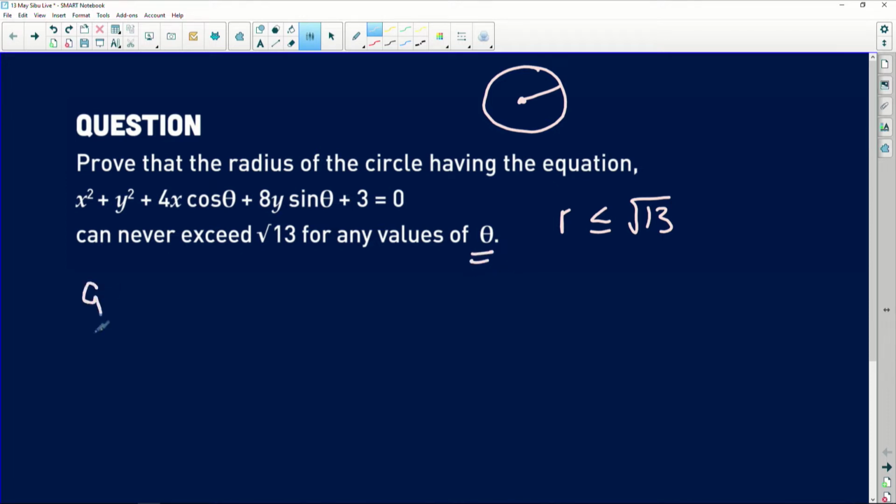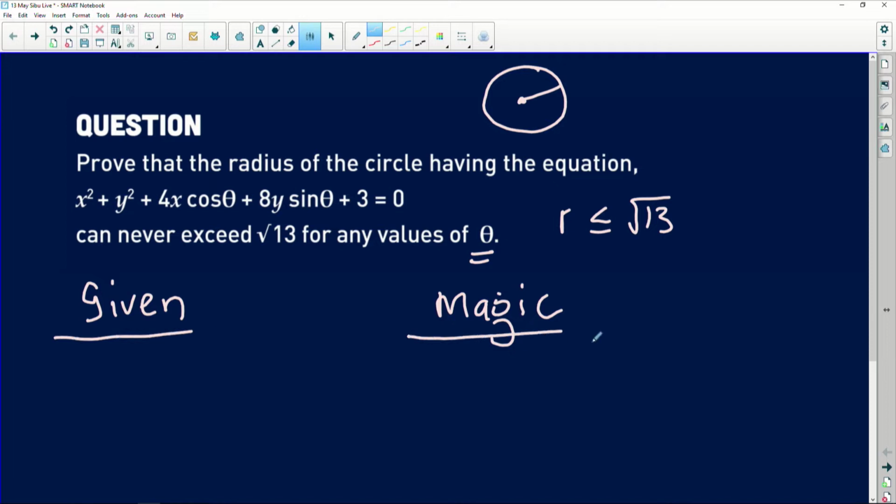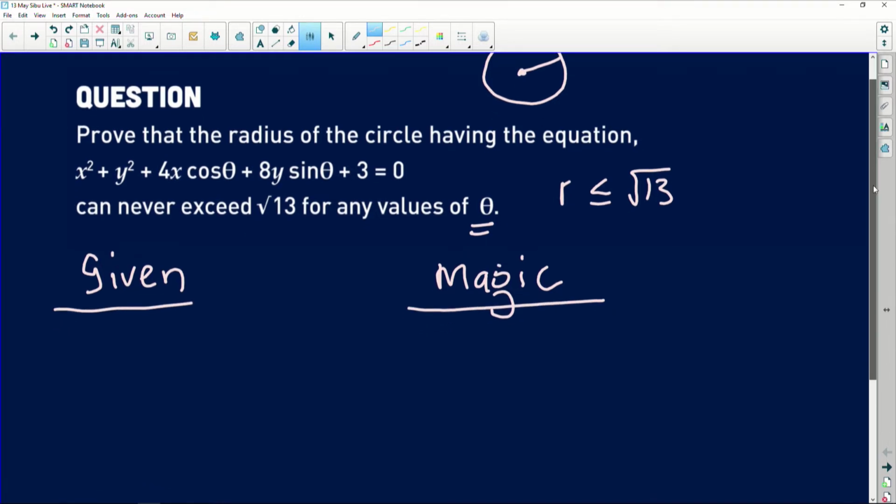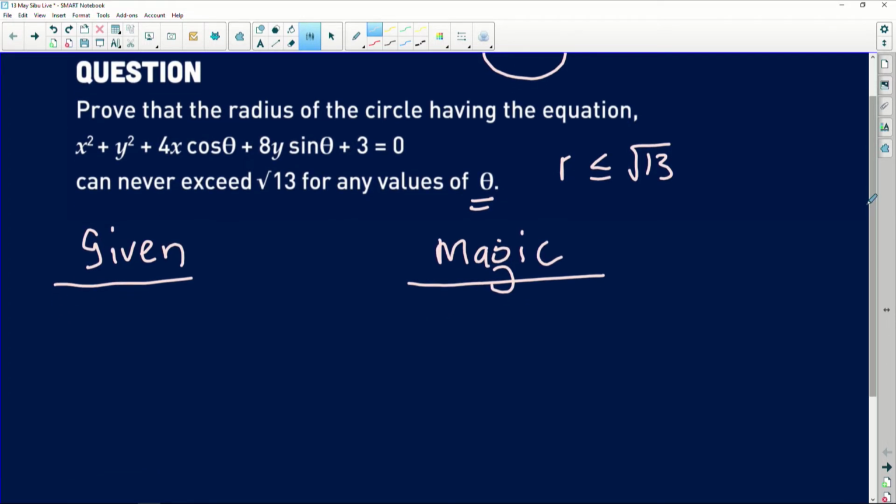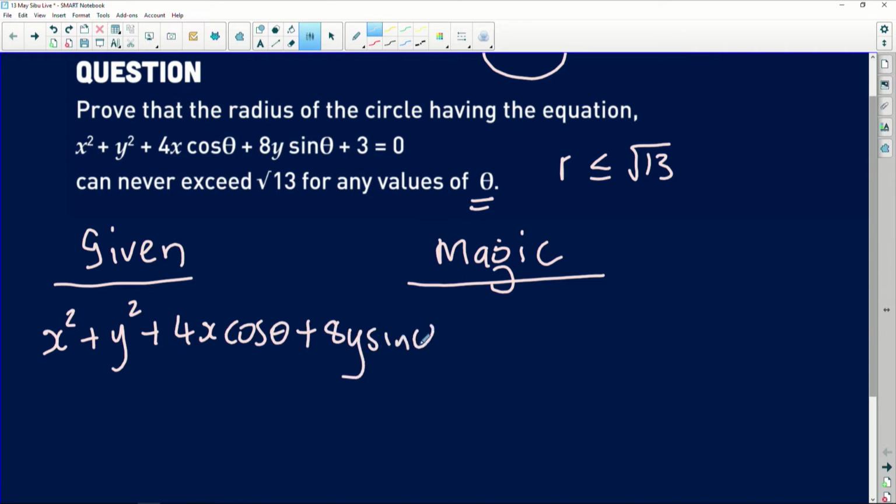Now, the most important thing you need to do when you're working with these things is to consider the given information and then consider what we call the magic part in this question. The magic part is the actual concept that is involved in that particular question. Whenever I'm given the equation of the circle, which in this case is x squared plus y squared plus 4x cos of theta plus 8y sine of theta plus 3 equals 0,